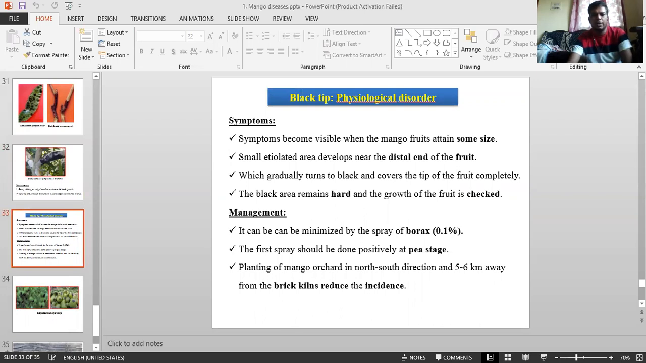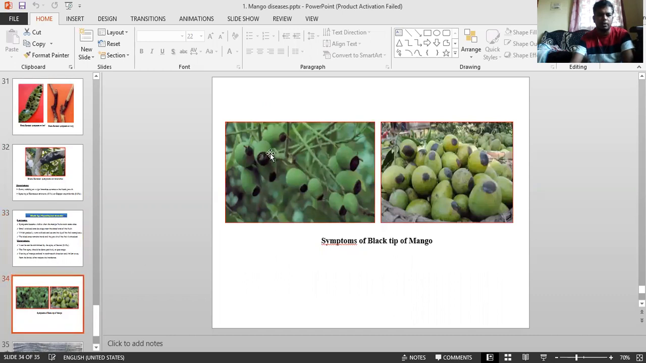Black tip is a major disease. It is also called necrosis disease, coiled disease or tip rot disease. It is a major disease of mango, called necrosis, black tip, coily and tip rot, and it is peculiar to India. It does not occur in any other country, but it occurs in India. See how the black tip occurs: the tip of the mango becomes black. Okay, we can see how it occurs and why it occurs.